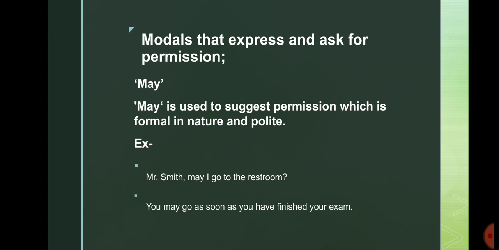Next we'll see the modals that express and ask for permission. First one, may. May is used to suggest permission which is formal in nature and polite. Let's see the examples. First one, Mr. Smith, may I go to the restroom? Next one, you may go as soon as you have finished your exam. Both examples are showing that in the first one someone is asking for permission and the next one is showing that someone is giving permission.